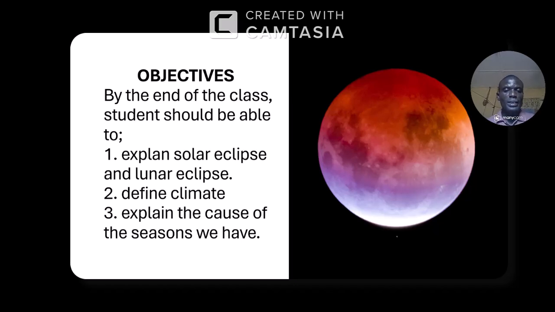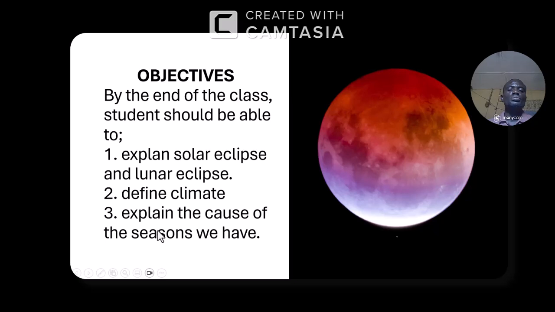What is climate? You should be able to define it. We should also be able to explain the cause of the various seasons we have: winter, summer, autumn, spring.